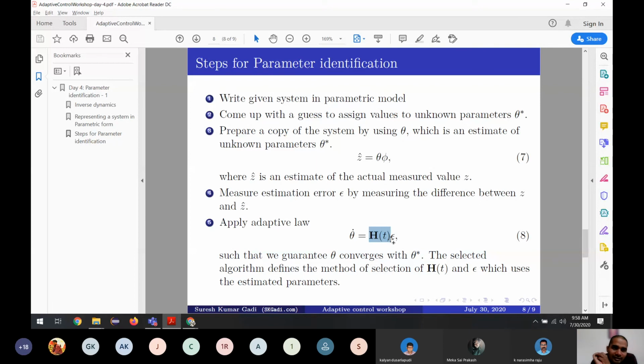We make it run, and while it is running, let us change some parameters and see if our identification algorithm is able to adapt or not. By changing one factor, called the forgetting factor, it will forget the previous parameter value and try to reach the new parameter value. So we can use that tomorrow.